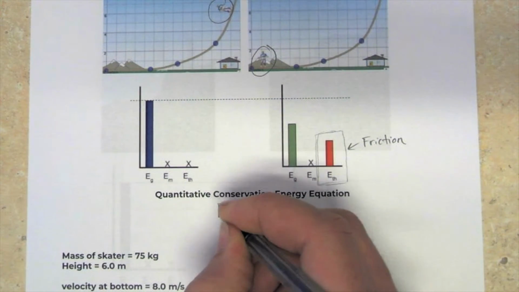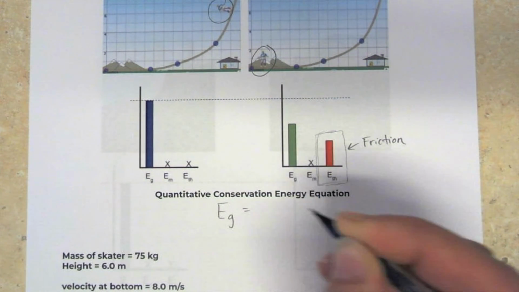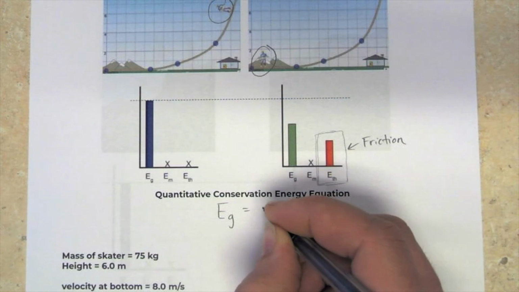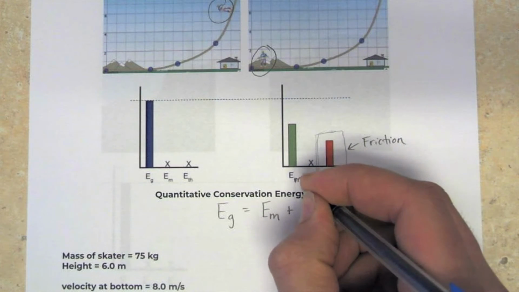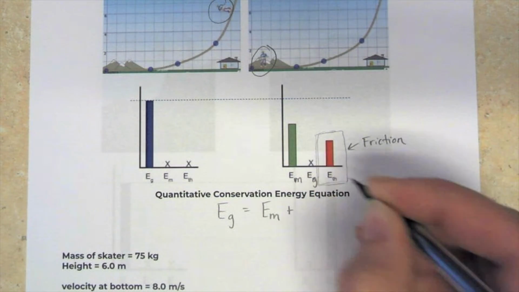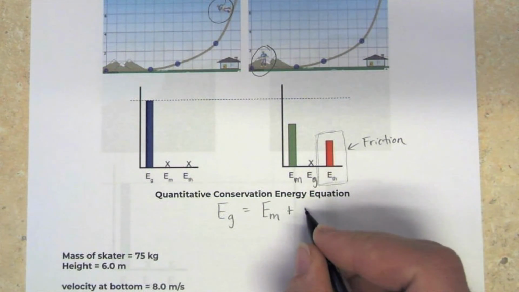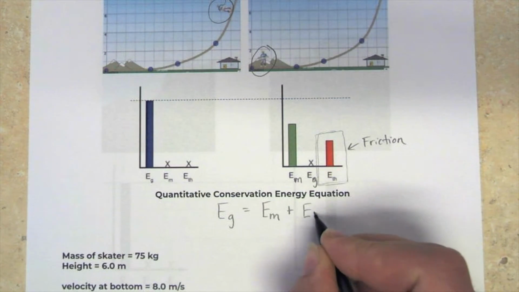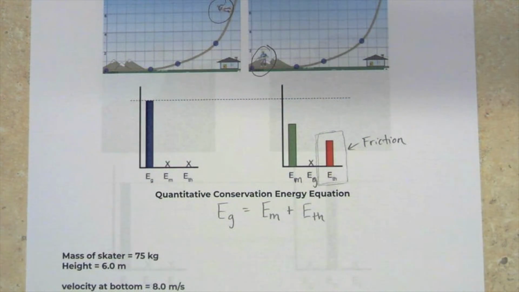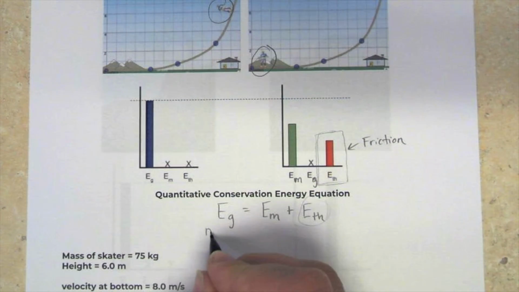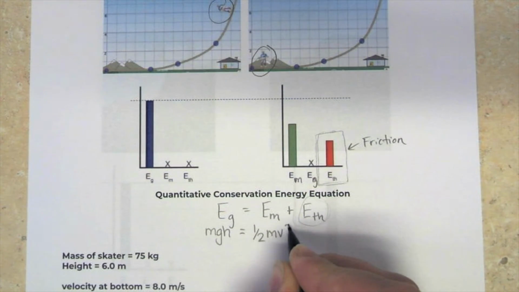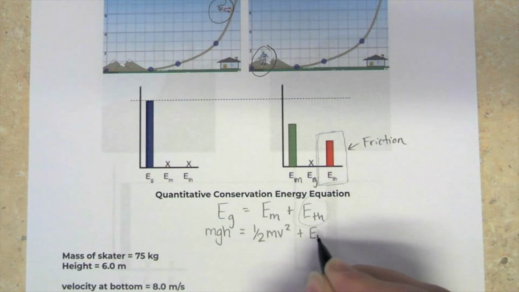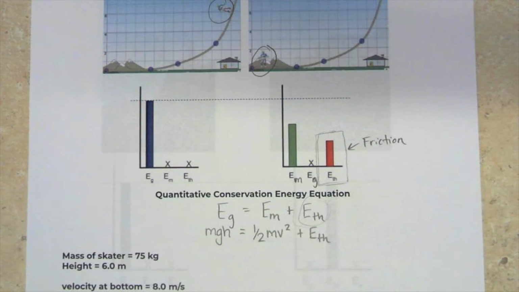We know that the gravitational energy that's stored in the start must equal the energy of movement plus, oh, there should be energy of movement there. That should be gravity. Energy of movement plus now the energy of thermal. So we have this new factor in here, this thermal energy. When we go to expand it, we should see that this is mgh equals 1/2 the mass times velocity squared. There's not an equation for E thermal that we know, so we're just going to keep it like this.